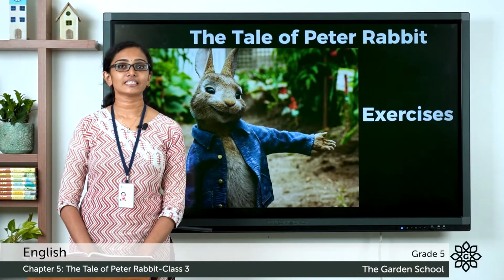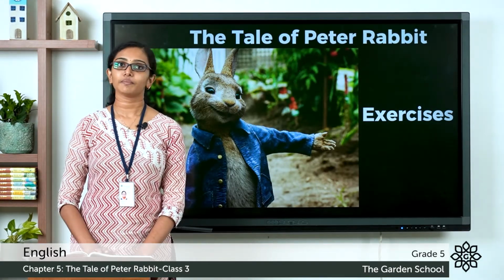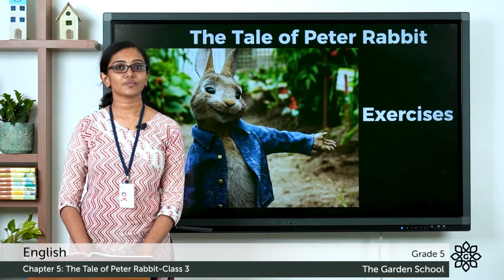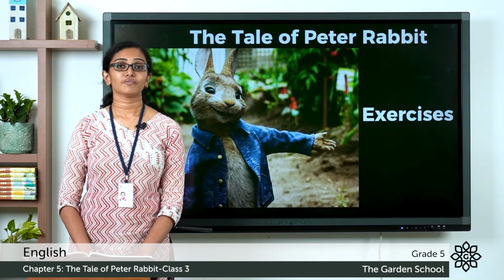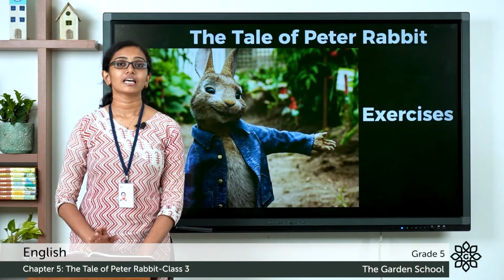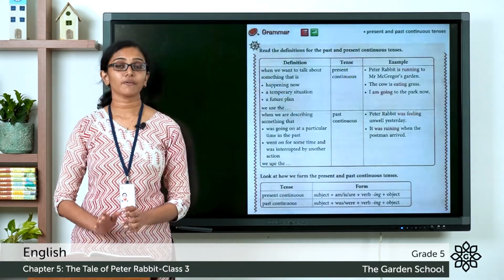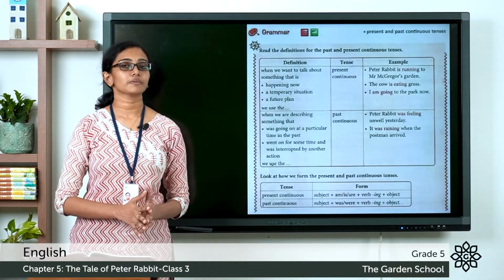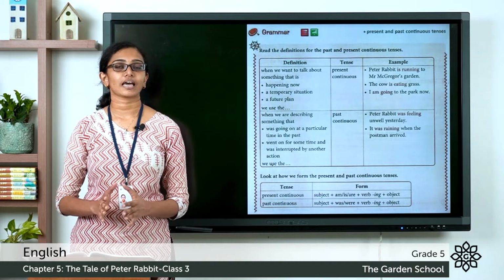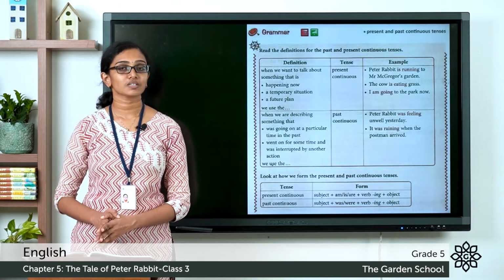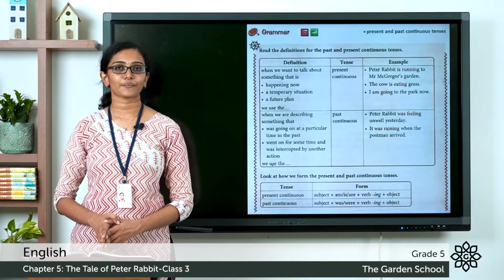So we have already seen a few exercises from the chapter The Tale of Peter Rabbit. Today, let's see the rest of the exercises. Before we move on to the questions, let's revise a few grammar lessons. You have already learned about the simple present tense, simple past tense and simple future tense. Today, let's see what is present continuous tense and past continuous tense.